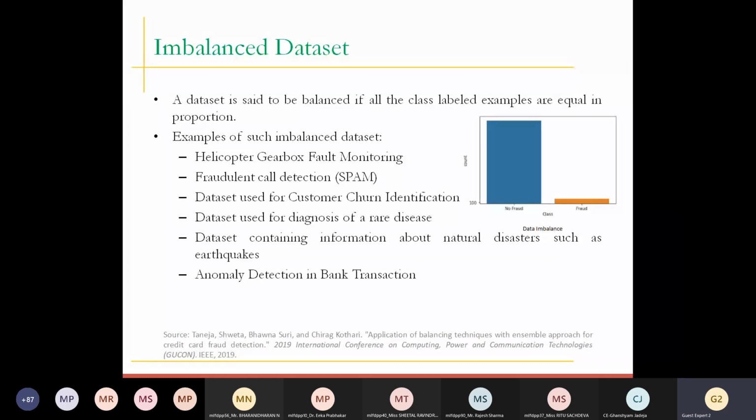By that I mean, let's say in my data set there are 1000 tuples, 1000 rows. Out of those 1000 rows, 900 rows belong to one class and 100 rows belong to another class. So this is not properly distributed data. When you have a large amount of data which belongs to one class and very few observations which belong to another class, this is the problem of an imbalanced data set.